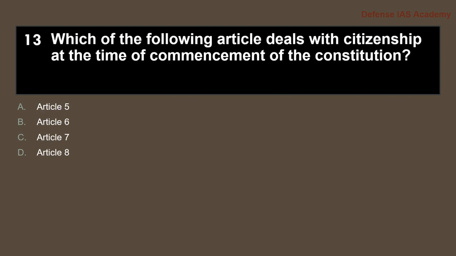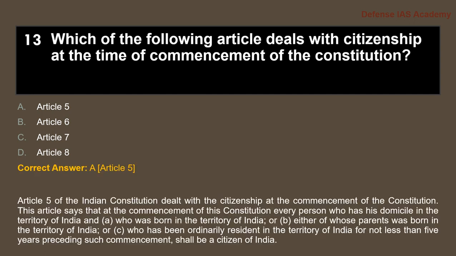Question 13. Which of the following article deals with citizenship at the time of commencement of the Constitution? Answer is option A, Article 5. Article 5 of the Indian Constitution dealt with the citizenship at the commencement of the Constitution.